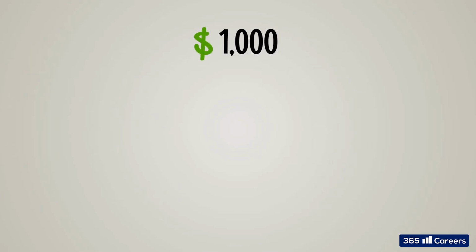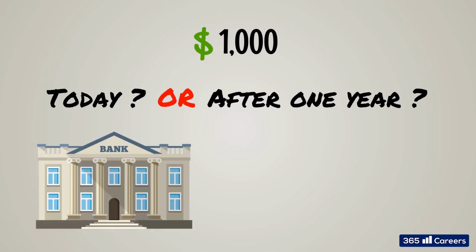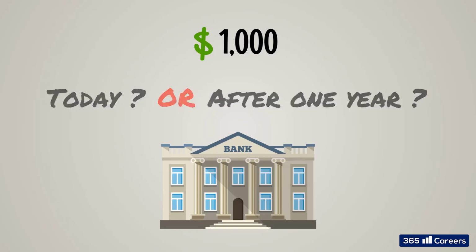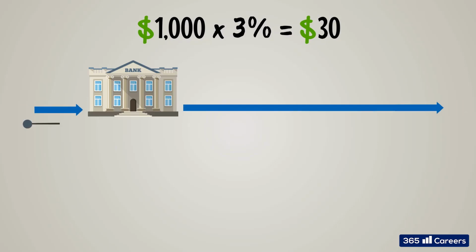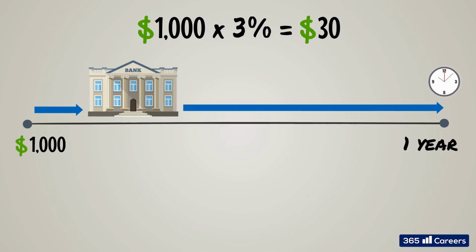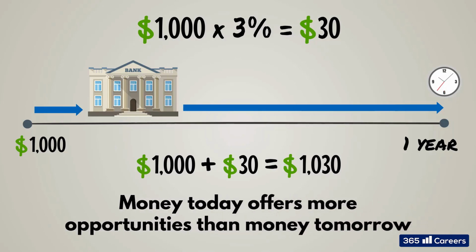Let's imagine we will be paid $1,000, and we are offered to choose whether to receive it today or after 1 year. If we choose to receive the money today, we can go to the nearest bank and deposit it for 1 year. Given that the bank wants to attract such deposits, it will pay interest on our money. Let's imagine the bank would pay us 3% if we leave our money there for a year. In 1 year, we will collect our initial $1,000 and we will be paid 3% of $1,000. We will have $1,030 total. Had we received $1,000 after 1 year, we would have missed the opportunity to earn the interest of $30. Money today offers more opportunities than money tomorrow.